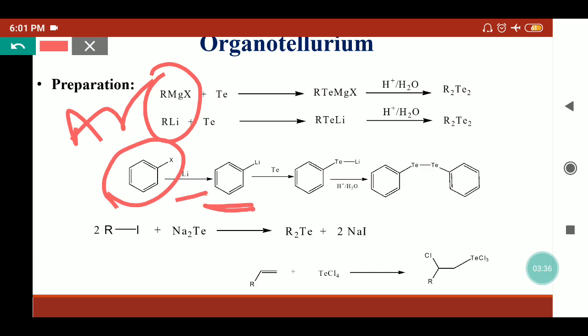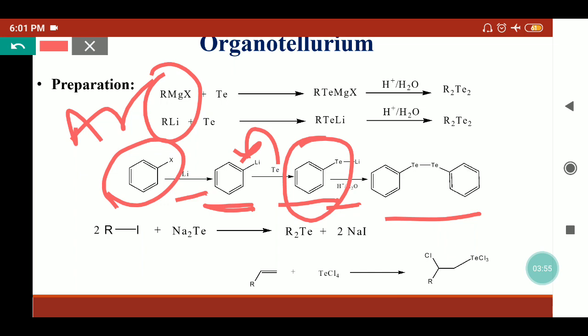Now when this phenyl lithium is reacted with tellurium, tellurium can insert into the carbon-lithium bond. So here we'll get phenyl tellurium lithium, phenyl telluride, and when we hydrolyze this it will convert into the dimer, and we'll get the ditelluride.